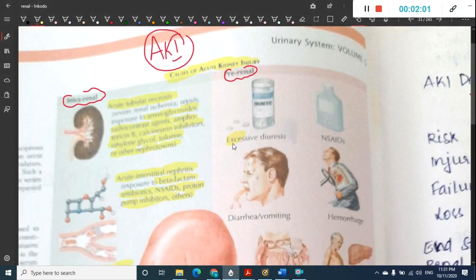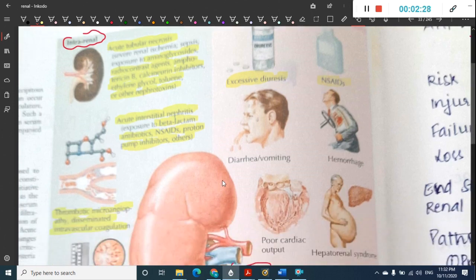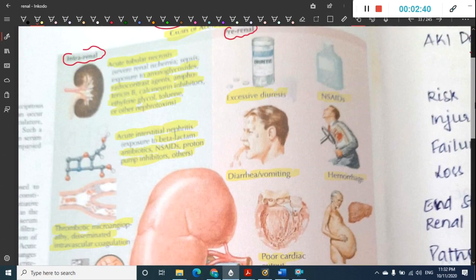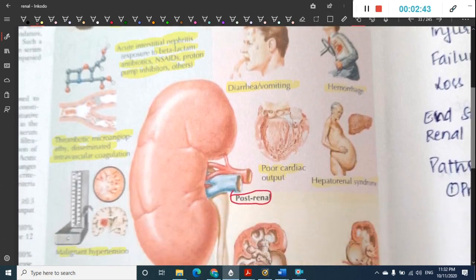Then we have pre-renal. In pre-renal, the causes do not pertain to the kidney, but because of all these causes there is decreased blood flow to the kidney, and as a result there is acute kidney injury. It can be due to excessive diuresis. Whenever there is diuresis, obviously the volume of the blood is lost, and as a result there is acute kidney injury. Or it can be due to usage of NSAIDs, diarrhea or vomiting, hemorrhage, hepatorenal syndrome and poor cardiac output. In all these cases there is decreased blood volume, and as a result decreased blood reaching the kidney, causing pre-renal causes of acute kidney injury.